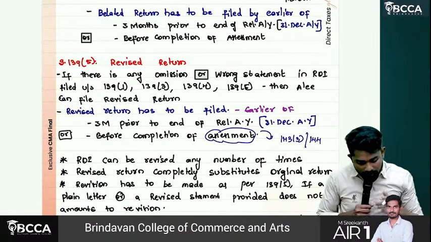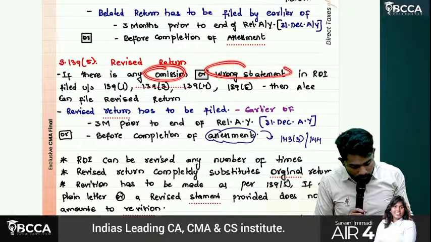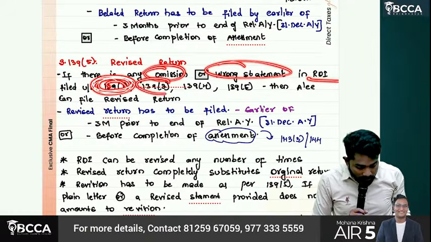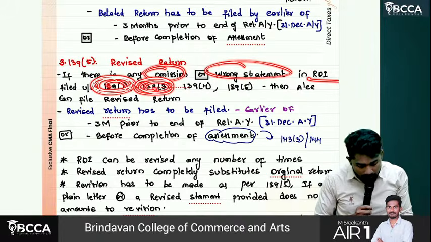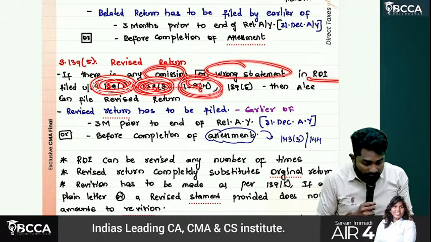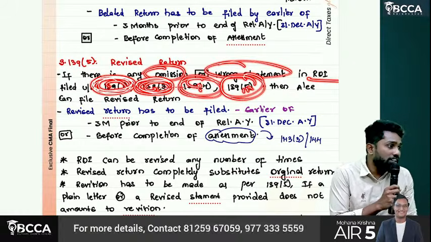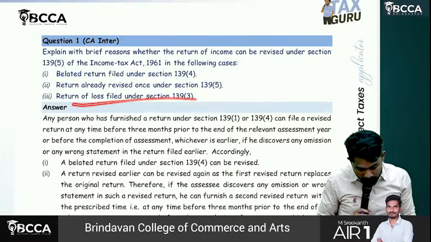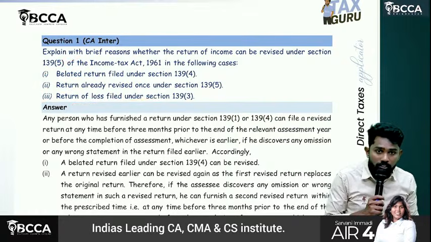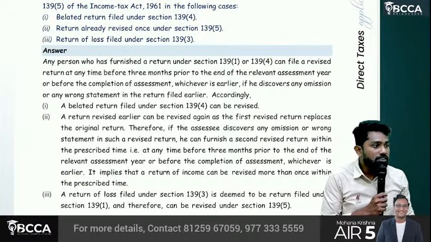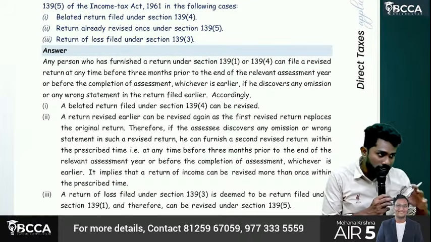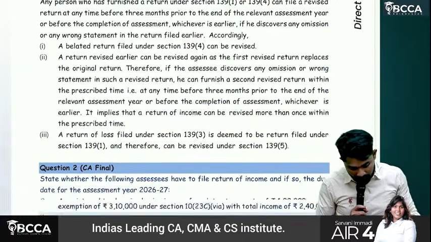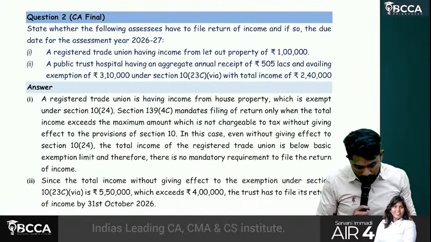So revised return, which returns can be revised? If there is any omission or wrong statement in the return of income under 139 subsection 1, normal return, 139 subsection 3, loss return, 139 subsection 4, belated return, even 139 subsection 5, revised return, all these can be revised. So in all these three cases you can revise, but you cannot just simply say yes, yes, yes; you need to give explanations also. Then question number 2.